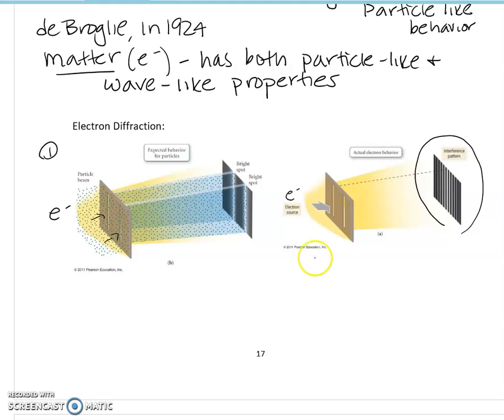So they decided to shoot one electron at a time. They did this over a very long period of time. They tried their best to have one electron going through these slits one at a time for hours. And what they found again was that they still saw an interference pattern. So to them, this really didn't make sense. This weirded them out.